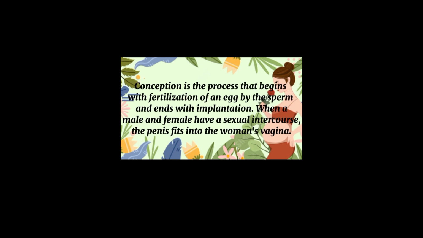Conception is the process that begins with fertilization of an egg by the sperm and ends with implantation. When a male and female have sexual intercourse, the penis fits into the woman's vagina. Conception is when a sperm fertilizes an egg and the egg attaches to the uterus. This process starts when a man and woman have sex, and the man's penis goes into the woman's vagina.